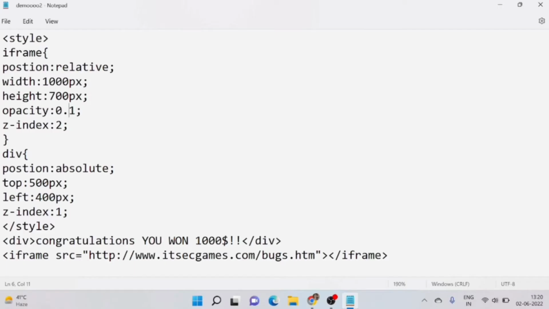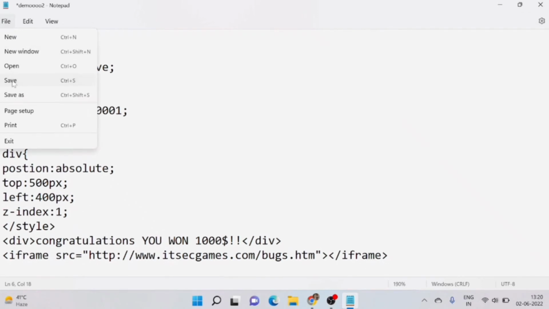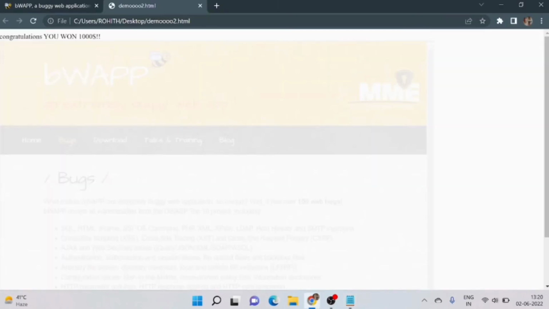Now I will change the opacity here to 0, save this, and reload. Now you can see only the text: congratulations, you have won $1000. When you click on this, the click will be on the malicious web application, but the congratulations message you see is the target web application. This is the form of a clickjacking attack, guys. So be aware of this kind of website. That's the attack.